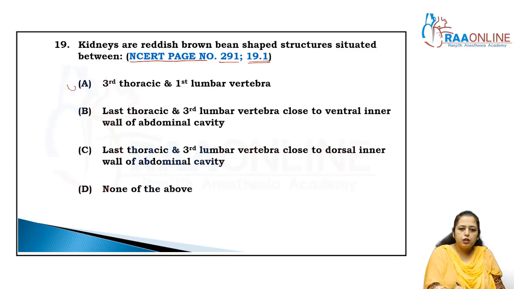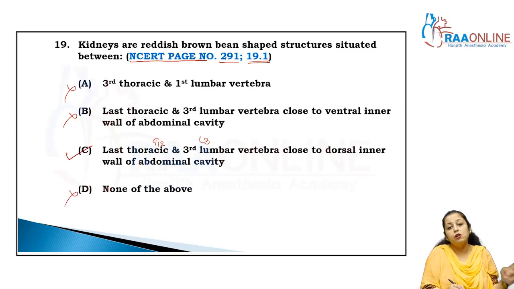Third thoracic, first lumbar, no. Close to the ventral inner wall of the abdominal cavity, no, it's dorsal, because the kidney is a retroperitoneal organ. So last thoracic, that is T12, third lumbar L3 vertebra, close to the dorsal inner wall of the abdominal cavity, that is correct, and this is wrong.